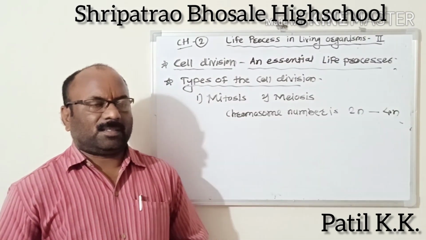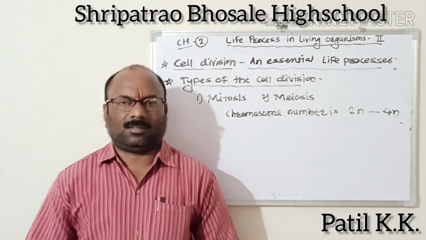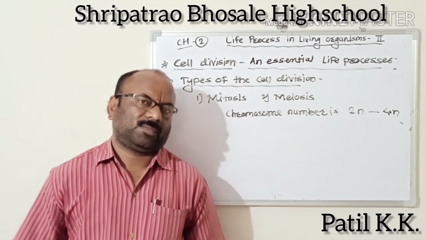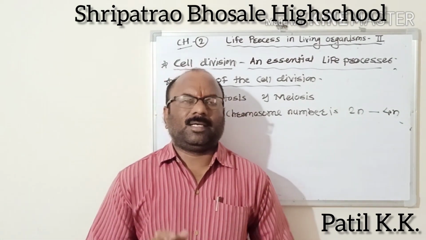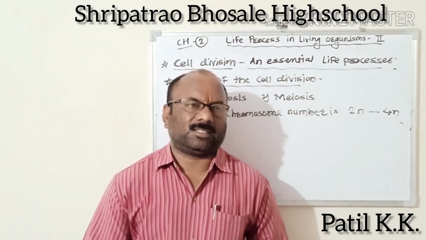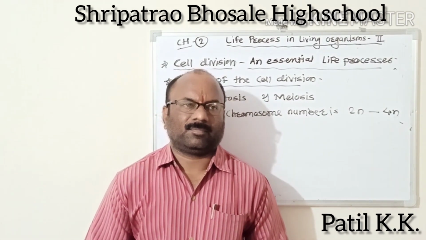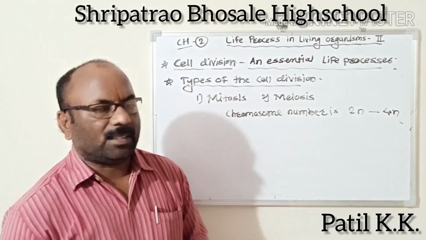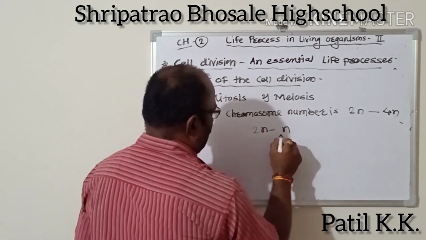And in another condition, a pair of each type of chromosome is present in the 2n condition, whereas a single chromosome of each type is present in the n condition.